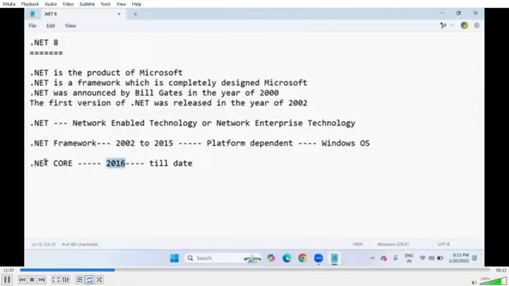From 2016 onwards, they introduced .NET Core, which makes .NET applications completely platform independent. Independent style means it can run on all operating systems: Windows, Unix, Linux, Mac OS, and other OS.